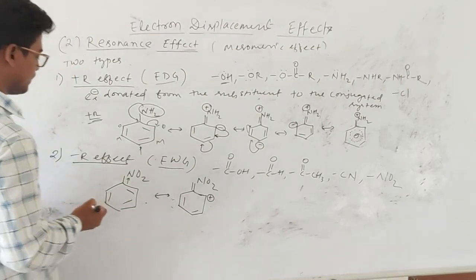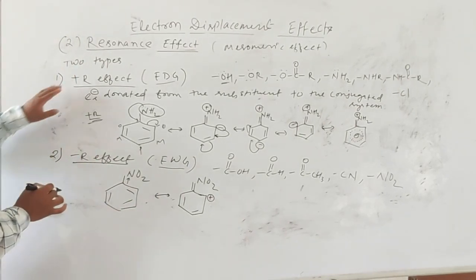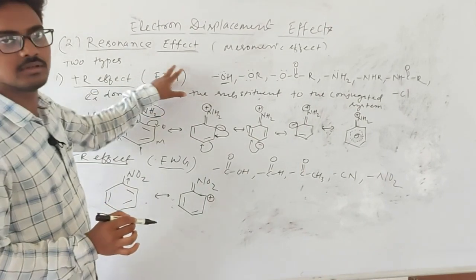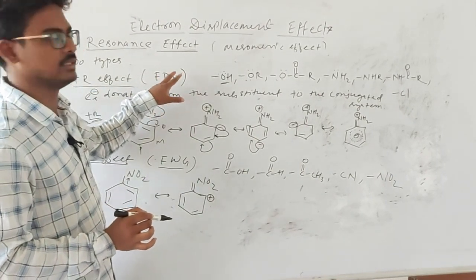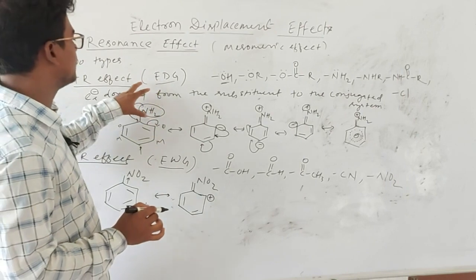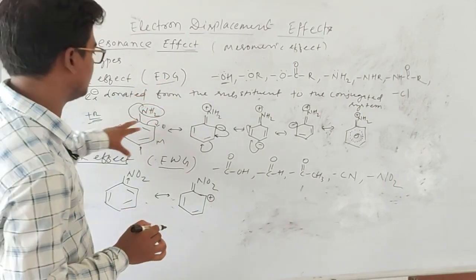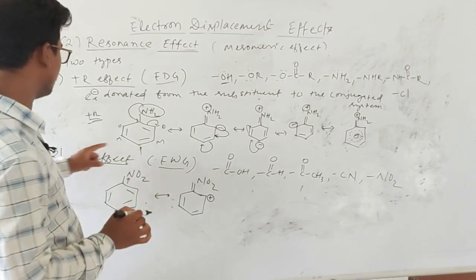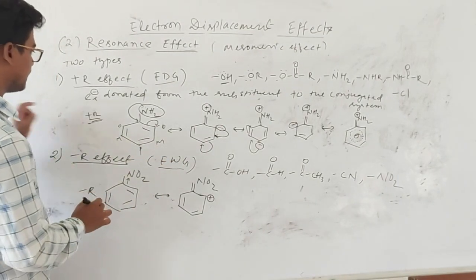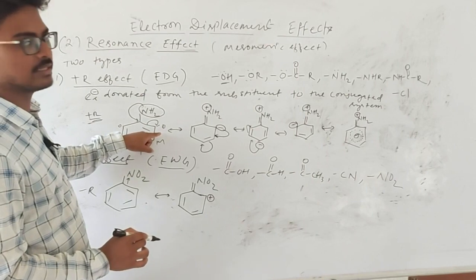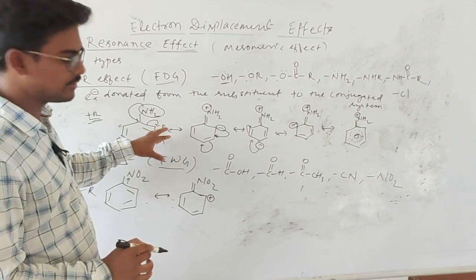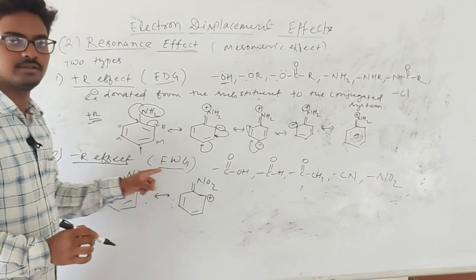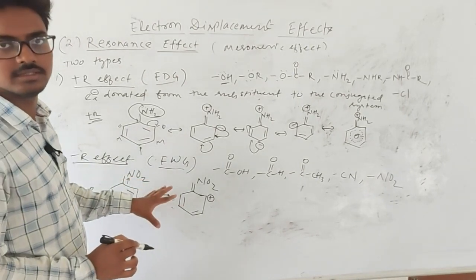So remember this plus R effect and minus R effect, which arise because of the substituent present in the conjugated system. If an electron donating group is present, it will show the plus R effect. If an electron withdrawing group is present, it will show the minus R effect. The plus R effect develops negative charge on the benzene ring or conjugated system, and the minus R effect develops positive charge on the benzene ring or conjugated system.